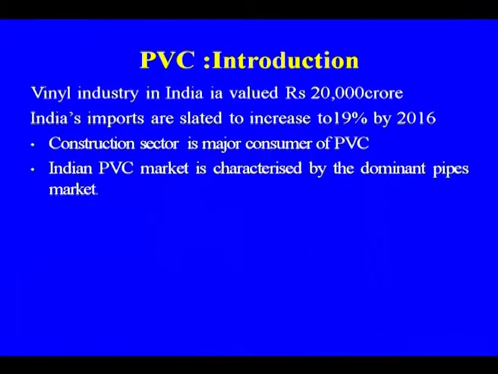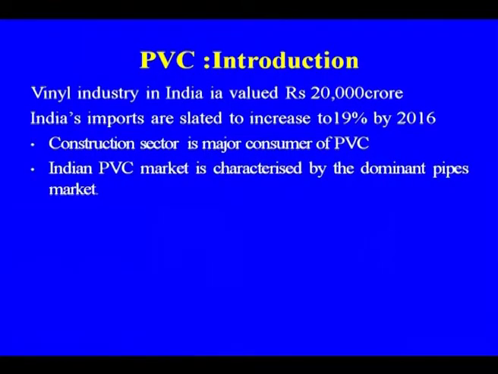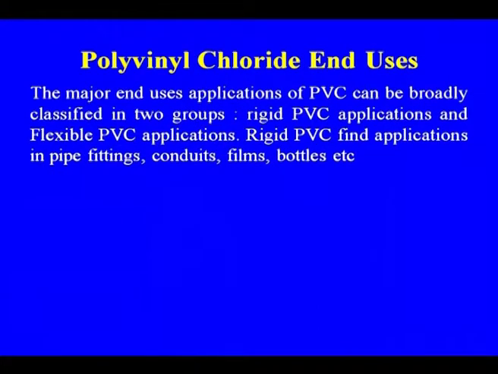The construction sector is a major consumer of PVC, because you see now the piping, pipe fittings, insulating material for wire, and PVC flooring. So, one of the major consumers is the construction sector. The Indian PVC market is characterized by the dominant pipe market, which I told you, the pipe and pipe fittings. The major end use applications of PVC can be broadly classified in two groups: rigid PVC applications and flexible PVC applications. Rigid PVC finds application in pipe fittings, conduits, films, bottles, etc.